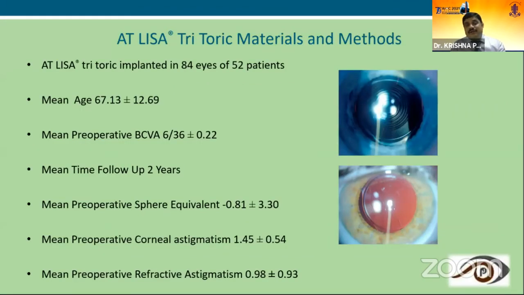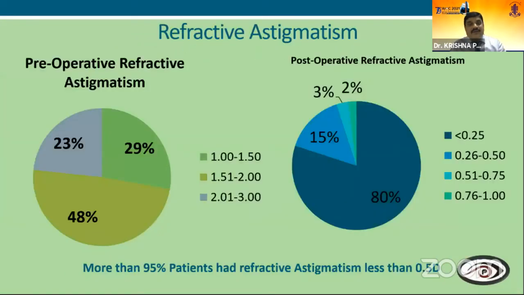This is about the trifocal toric, the 939 model. The results are quite similar. But what I want to show here is about the astigmatism. Only 2% of the patients had astigmatism remaining around 0.75, only 3% had around 0.5, and only 15% had around 0.25 astigmatism, but in more than 80% of the patients the cylinder is perfect. Once again, thanks to the IOL Master 700 and also the Callisto system that we have in our hospital. More than 95% of the patients had a refractive astigmatism of less than 0.5 diopter.